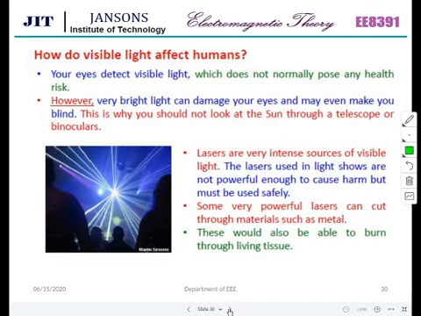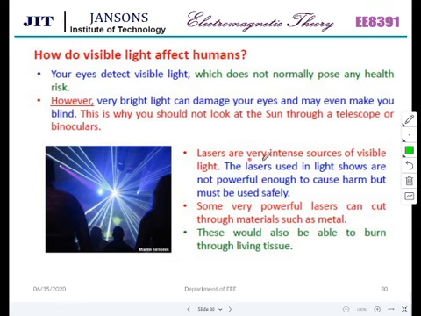How does visible light affect humans? Your eyes detect visible light, which does not normally pose any health risk. But very bright light can damage your eyes. That is why you should not look at the LED; it is very bright. So you will have a problem of eyesight, damage your eyes, and may even go blind. This is why you should not look at the sun through a telescope or binoculars.